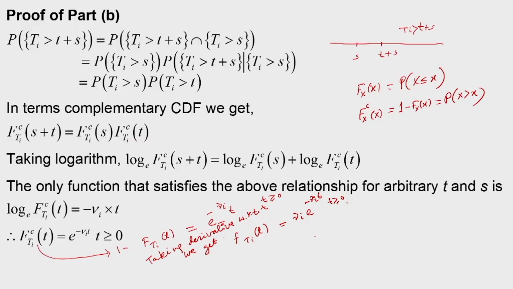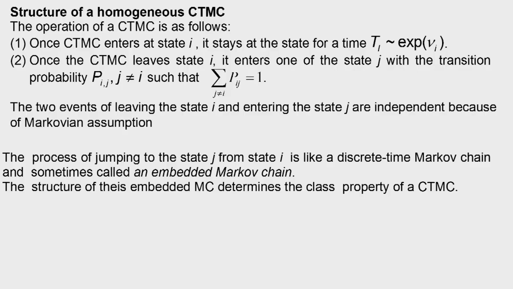So, that way we have established that state holding time is memoryless and it is distributed as an exponential random variable. After defining the state holding time, we can get the structure of a homogeneous CTMC. The operation of a CTMC is as follows. Once the CTMC enters state i, it stays in the state for a time T_i which is exponentially distributed.